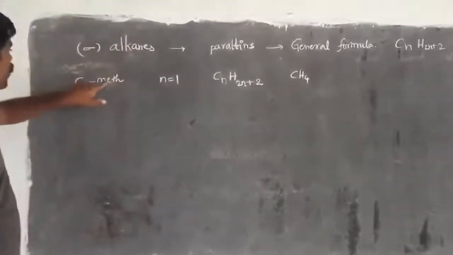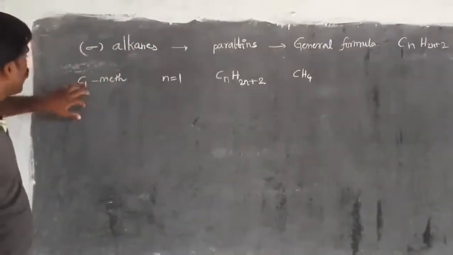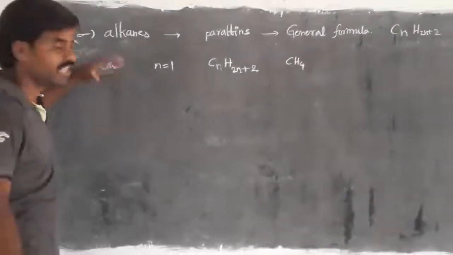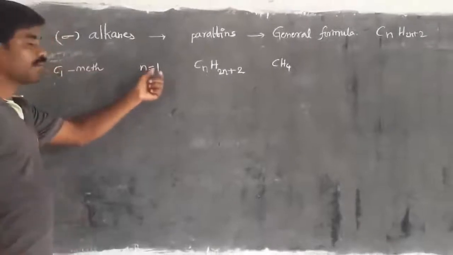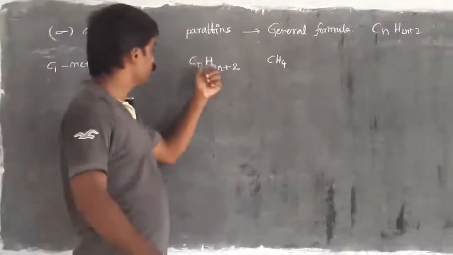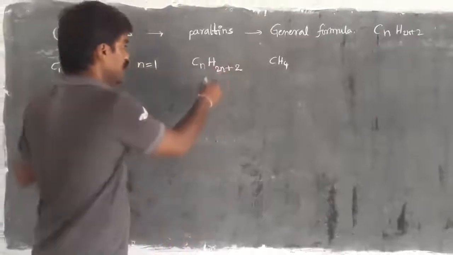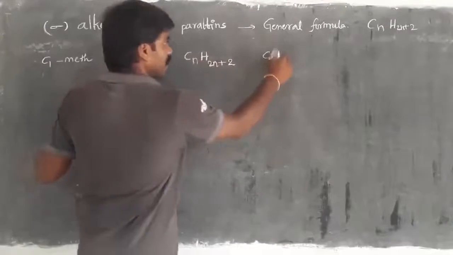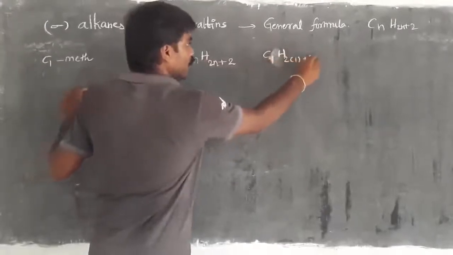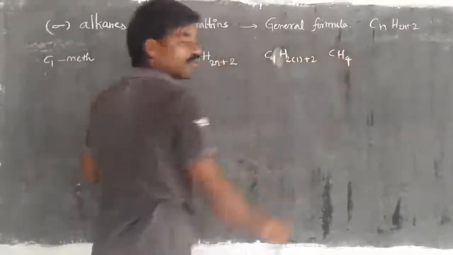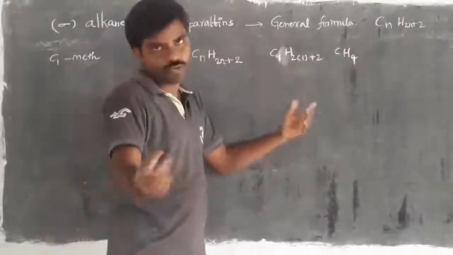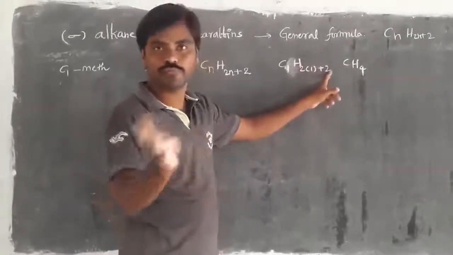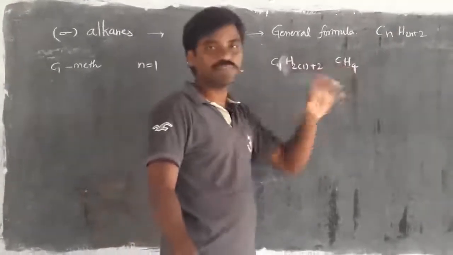Just before, we discussed the number of carbons present in different molecules. If I have only one carbon in a particular molecule, the name of the prefix is meth. Right, children? Here the number of carbons is only 1, and you have to substitute that in this general formula. So n is equal to 1: C1 H2 into 1 plus 2, then the output is CH4. Here 2 ones are 2, plus 2 is 4, so the formula has 4 hydrogens.